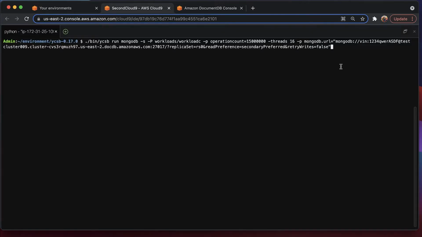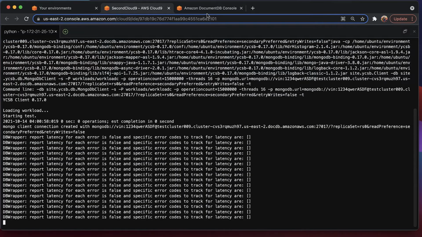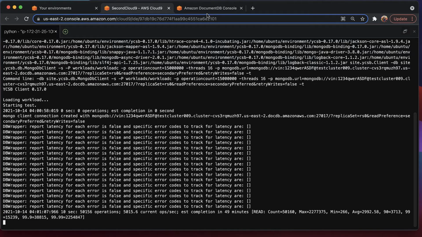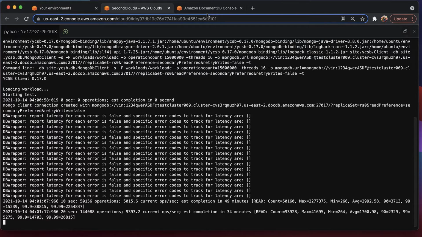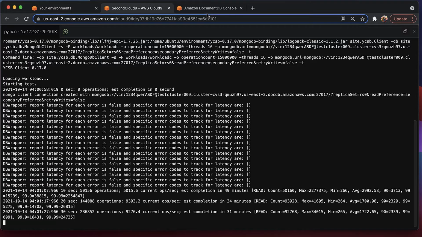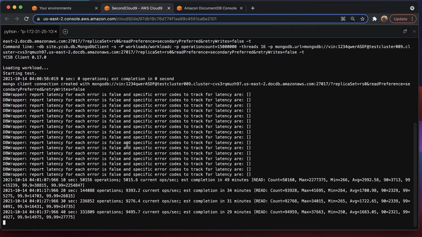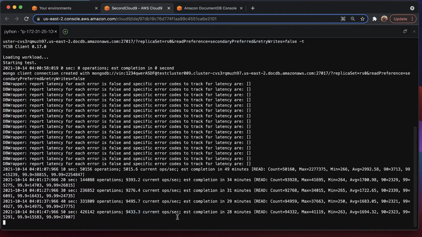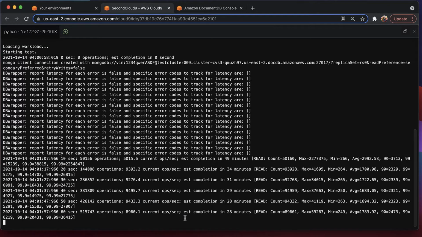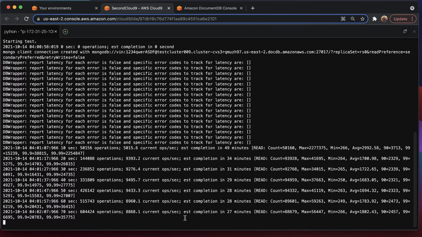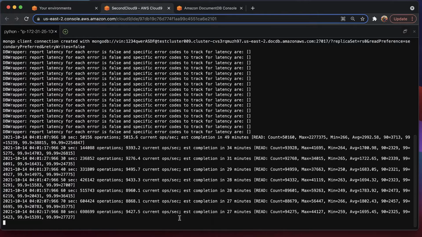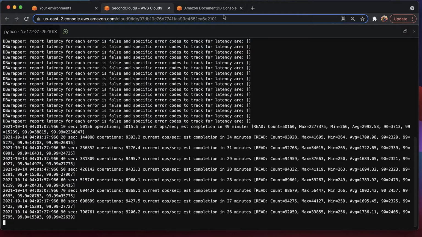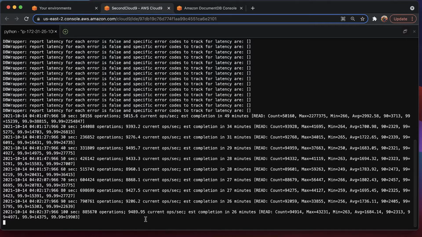Now what I'm going to do is kick off a workload, and this is going to target our instance, test cluster 9. This workload is going to report back the number of operations per second every 10 seconds, and we're going to see some activity here. We're not trying to benchmark anything or focus on the performance. What we're really trying to do is just see that there is a consistent set of operations per second as we add additional instances. So you can see here, it's about 9,000 operations per second, about 8,000, 9,000, low 9,000s.